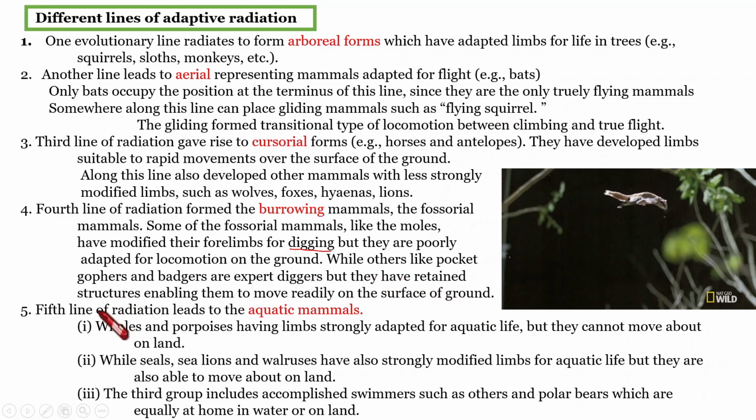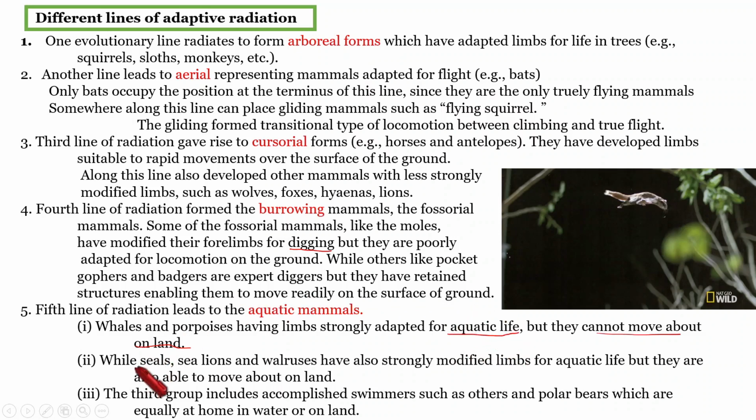Then the last and final line of radiation is regarding aquatic mammals. In what way are the limbs modified in aquatic mammals? In the case of whales and porpoises, their limbs are modified mainly for aquatic life. They cannot move about on land. So in whales and porpoises, limbs are strongly modified only for aquatic life.